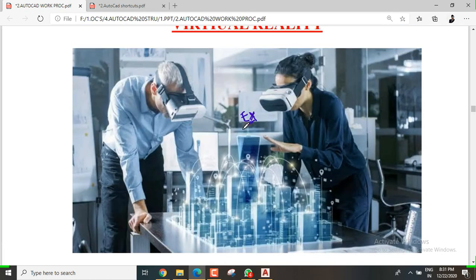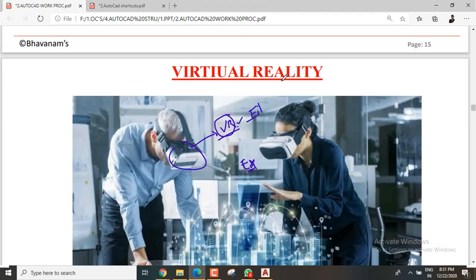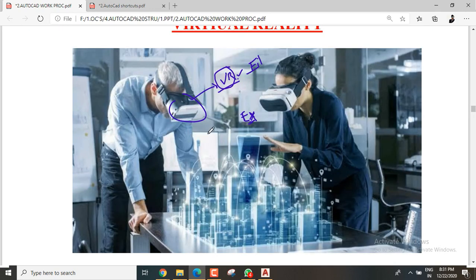This is the VR set, and we get it on Amazon or anywhere. We need to convert the file, some 3D model or anything, into virtual reality, then it will be visible, and you can visualize it. Virtually you get a real feeling.